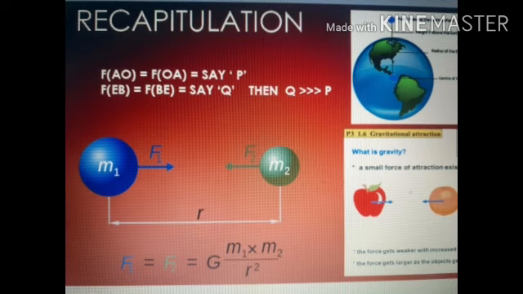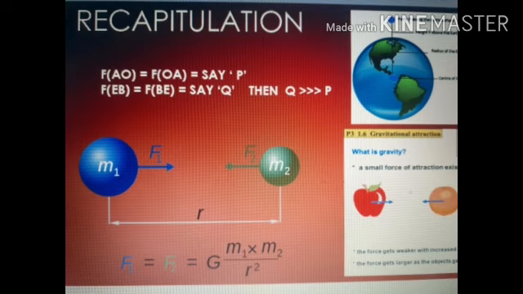Also note that the earth and the object is there in the figure. The object is situated at some height above the surface of the earth. So the earth exerts force of gravitation on the object, and the object also exerts equal and opposite force on the earth. But will the earth move towards the object, or the object will move towards the earth? You will say that the object moves towards the earth.